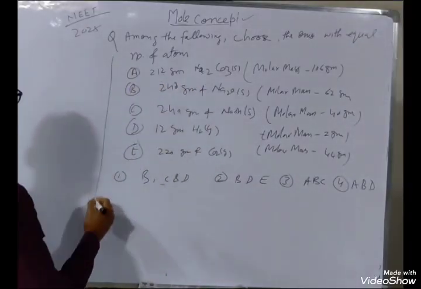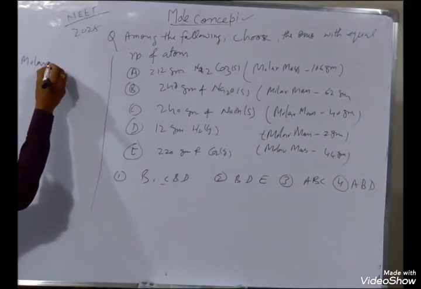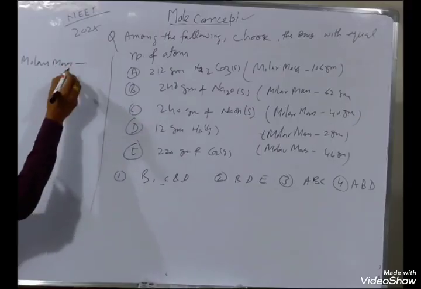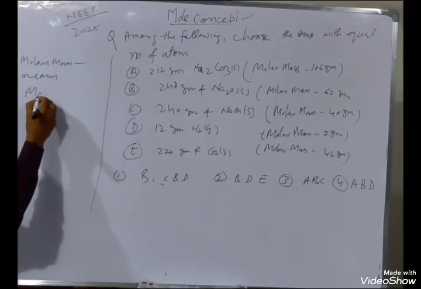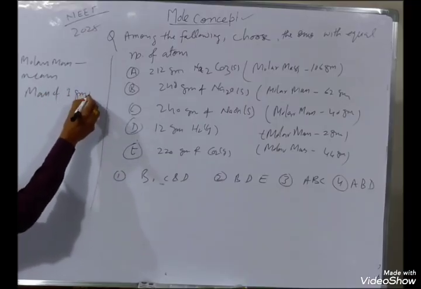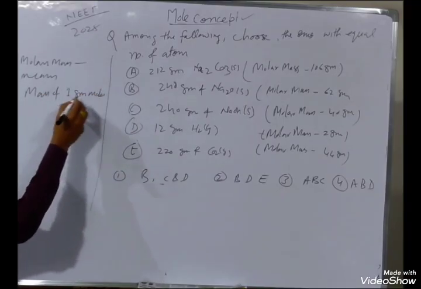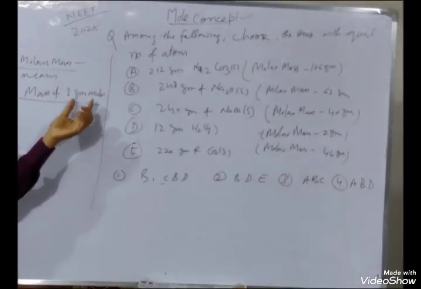Molar mass means mass of 1 mole, mass of 1 gram mole.